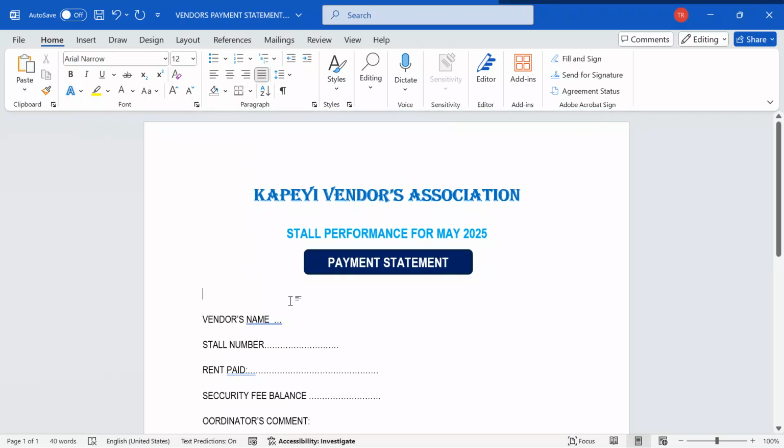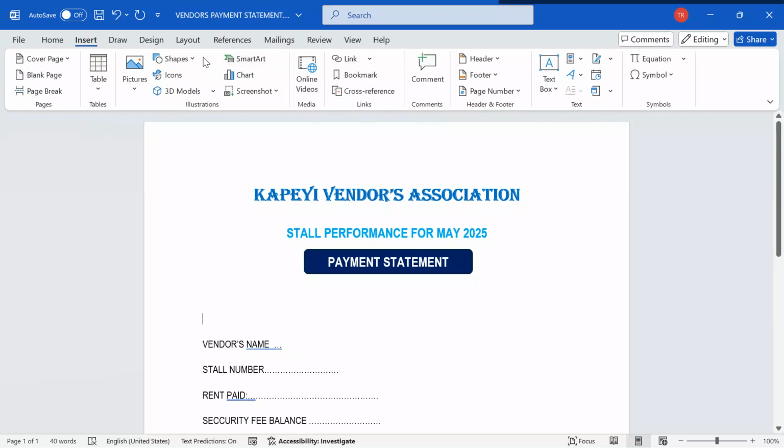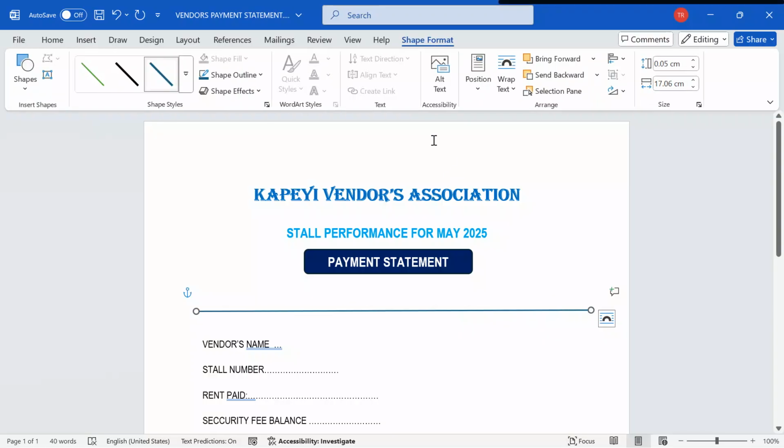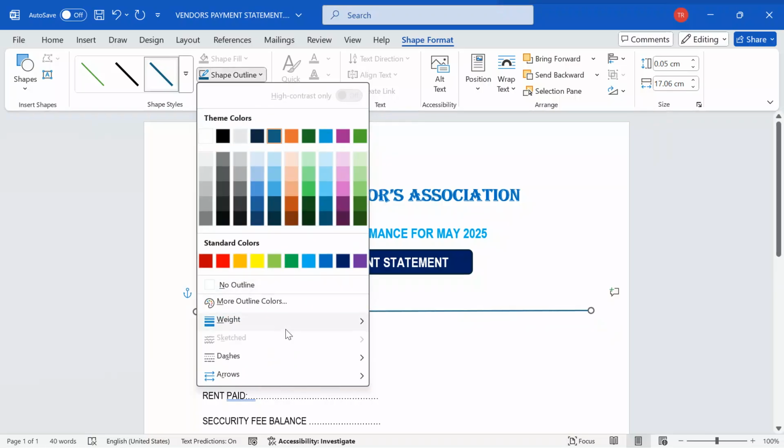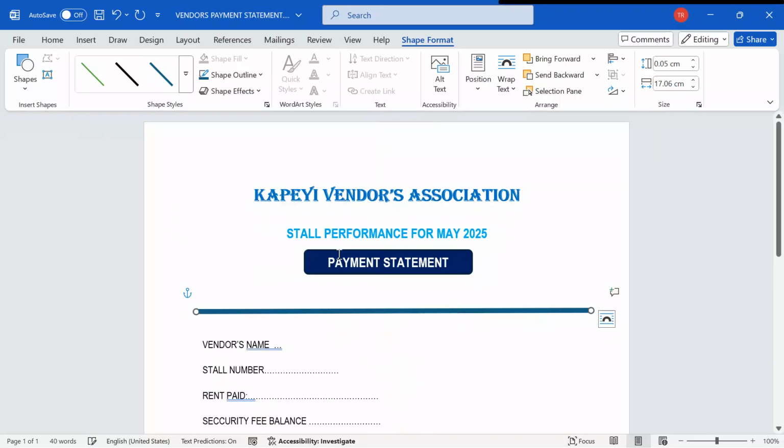So now let me put a line here to act as a separator and to make my work really look stunning. I'm going to draw a line here, and then give it a different weight. I'm going to copy the same line, duplicate it, and align it.